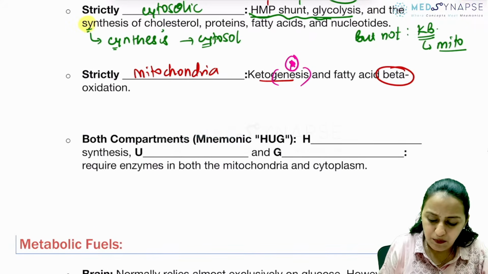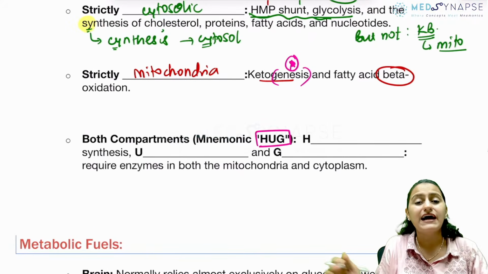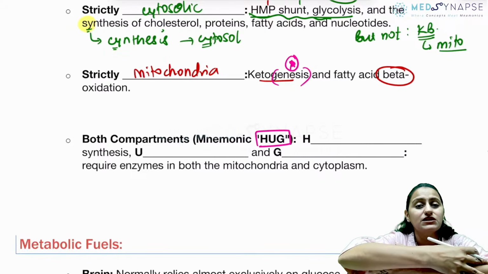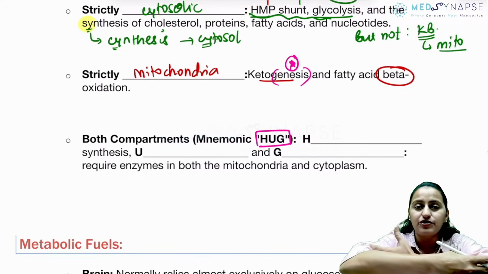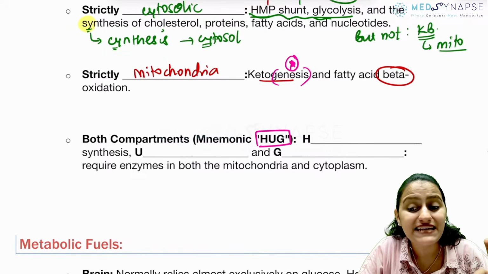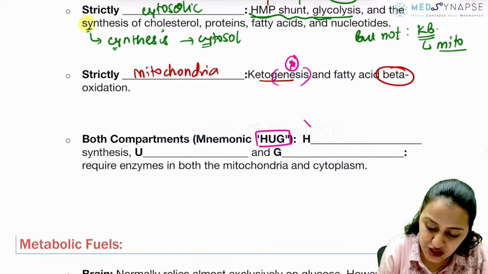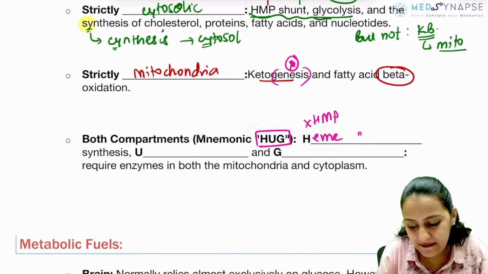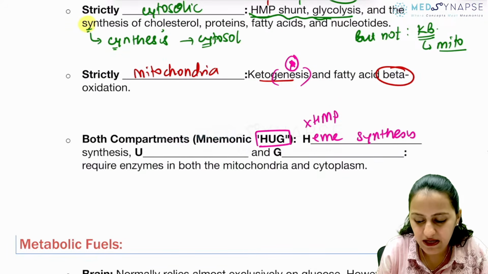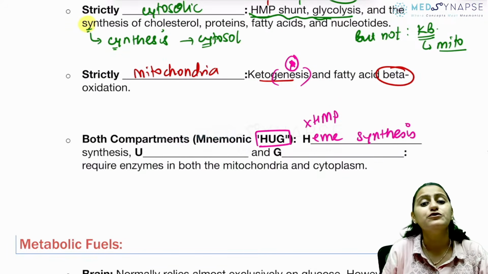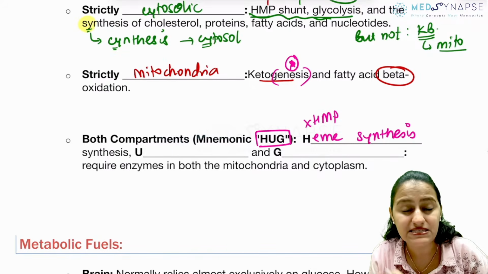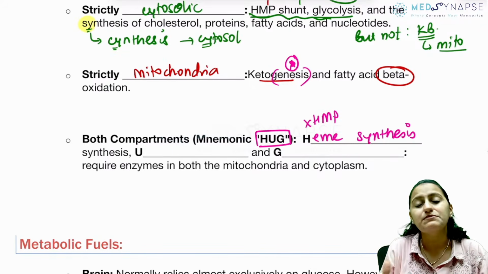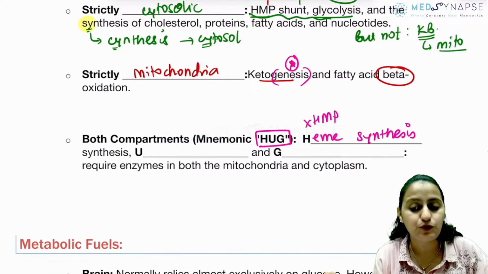Next one, both compartments. What is the mnemonic for that? Hug, right? We hug with both arms. So remember, cytosol and mitochondria both is HUG. What does H stand for? Please remember, H is not for HMP. H is for heme synthesis, which occurs in both cytosol and mitochondria. So can it occur in RBCs, heme synthesis? No, because RBCs do not have any organelles, no mitochondria.